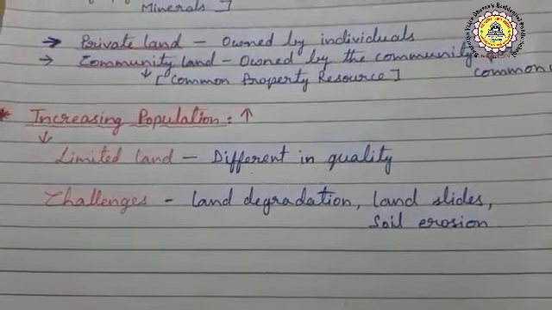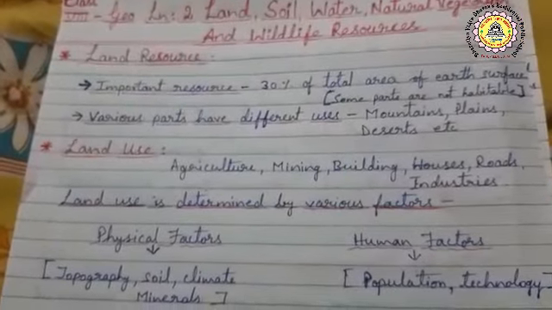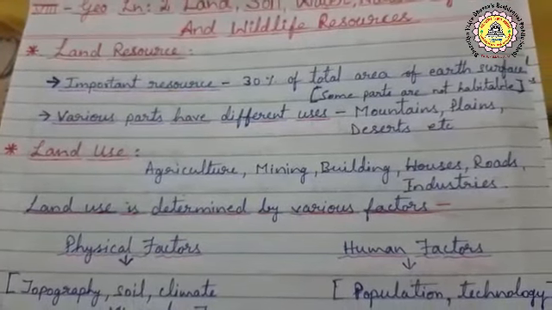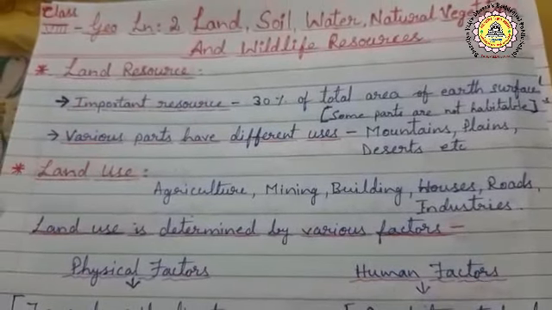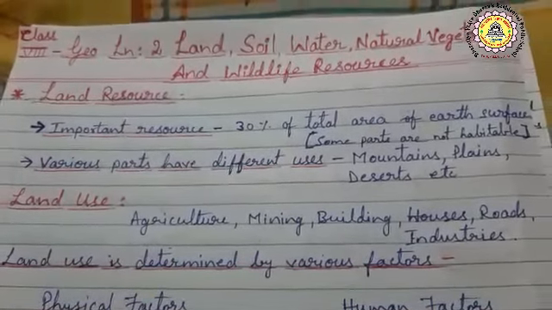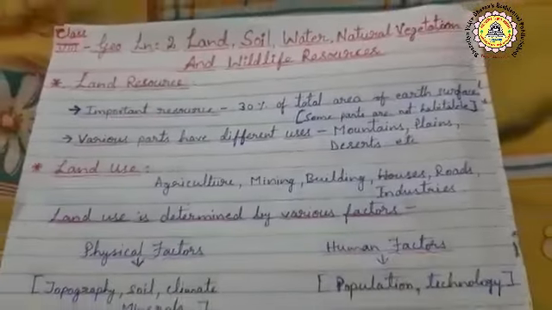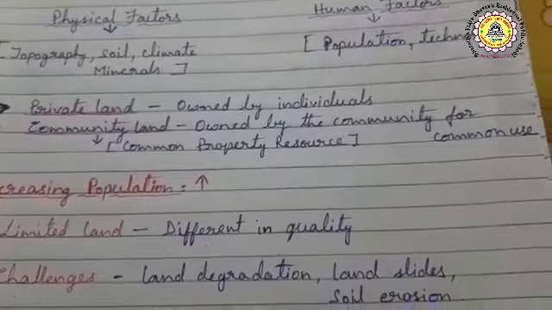Now in this chapter we discussed land: how much land we have, how it is useful for human habitation, how much the land is used by the people, and that people face different kinds of challenges, and what conservation methods there are. So next we will discuss the conservation methods of land.